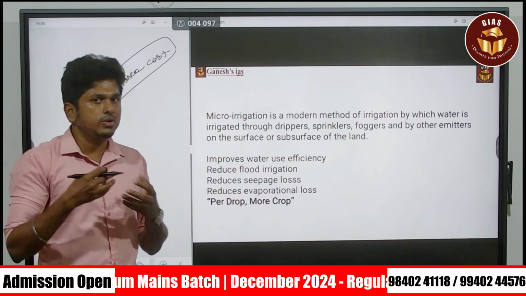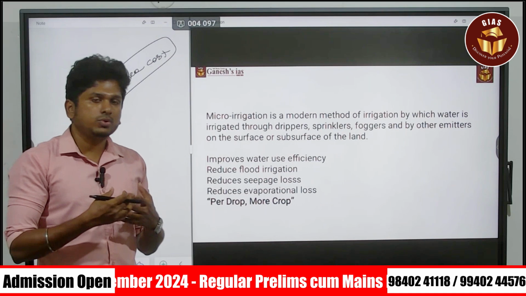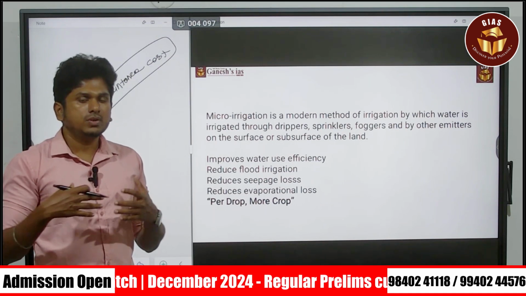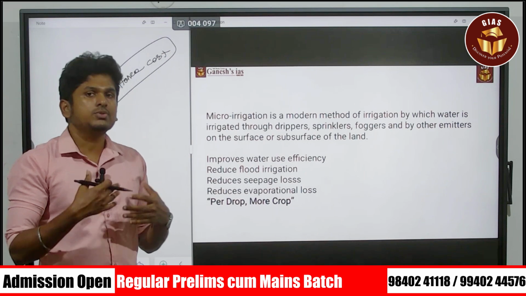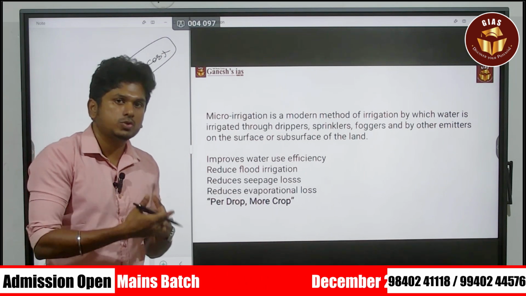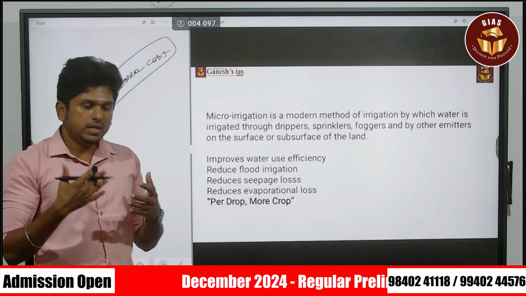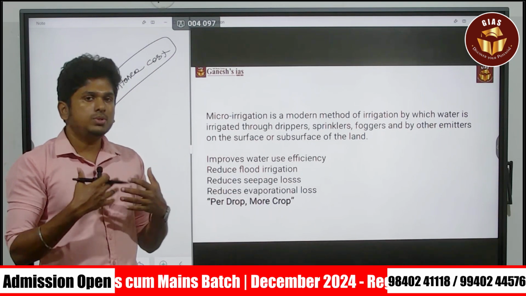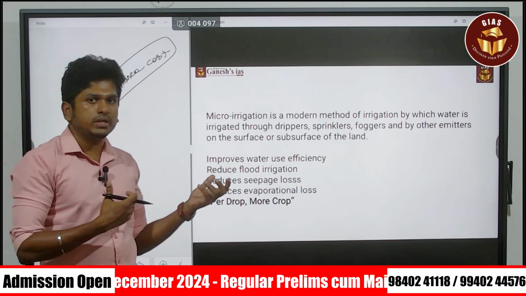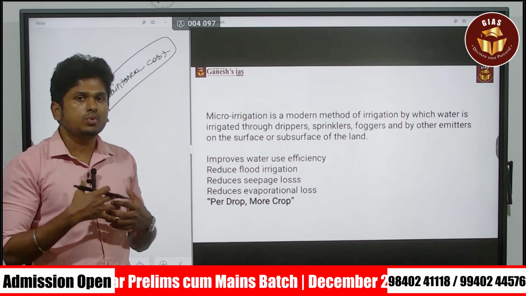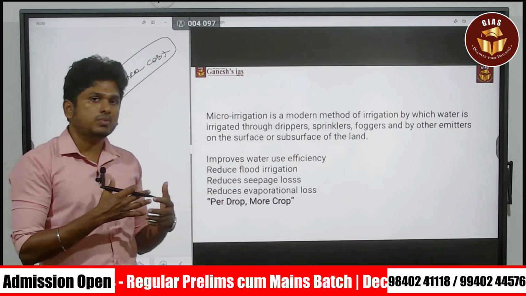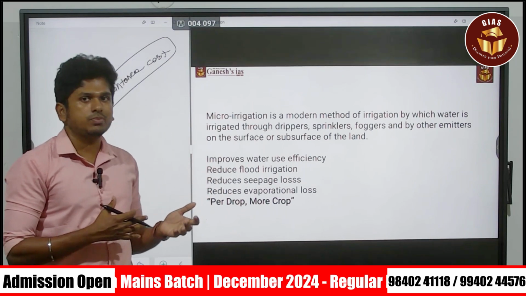So periodically they have to change the pipelines. That also leads to a major cost they have to spend. In India, there are more small and marginal farmers, so how will they do that? The affordability of these things is a huge issue. That is going to affect the farmer's willingness to spend on these micro irrigation projects.